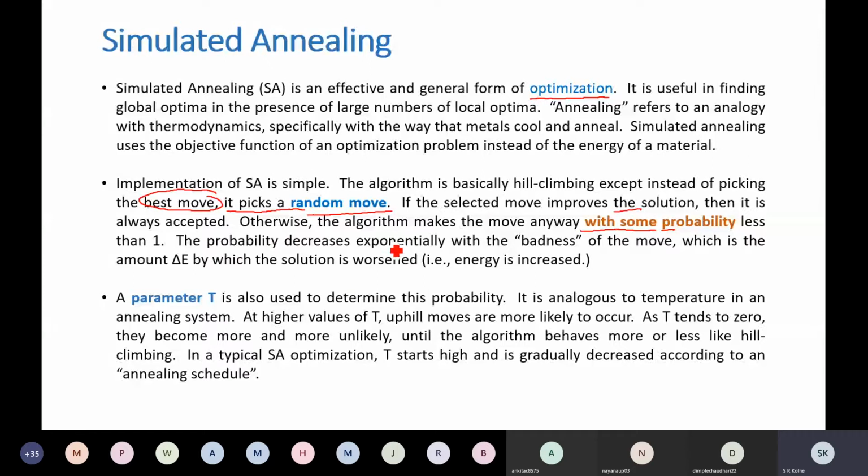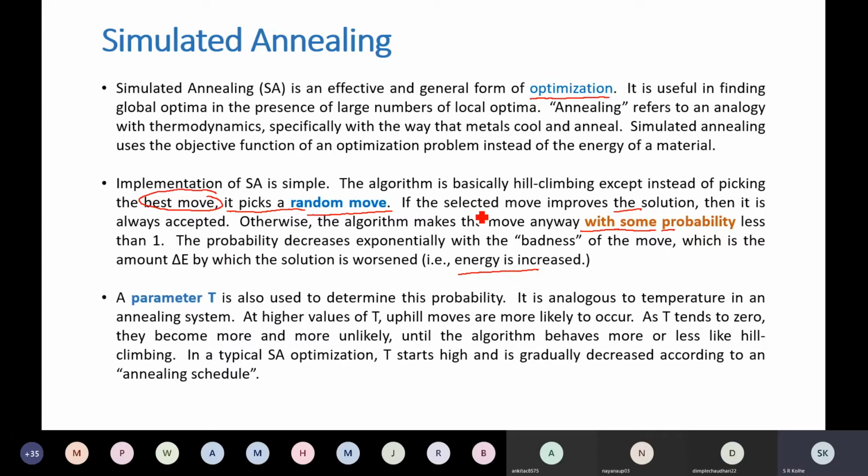Now this probability decreases exponentially with the badness of the move. So if the move is bad, that means not attractive, then the probability will be very small. If the move is better, then the probability of selection of that particular solution will be higher, which is the amount delta E by which the solution is worsened. That means energy is increased.